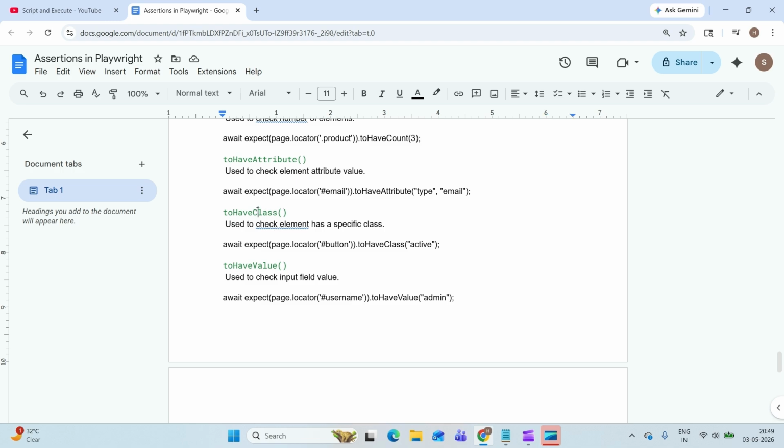Then toHaveClass, this is also important. When you want to check something after enabling or disabling something, like active, disabled, or enabled, these things get activated or disabled based on the action. I'll take the same pagination example. I'll filter, and by default the previous button will be disabled. So in that case, toHaveClass disabled, that locator will have the class.